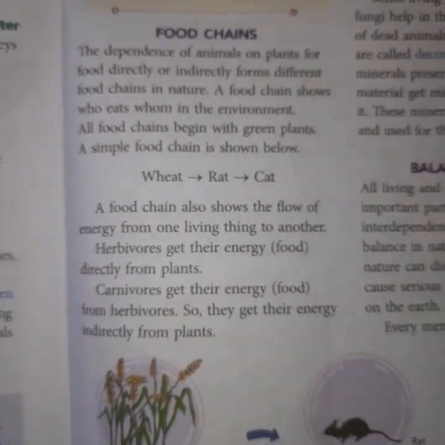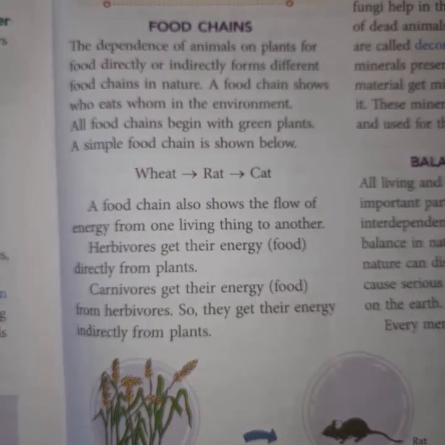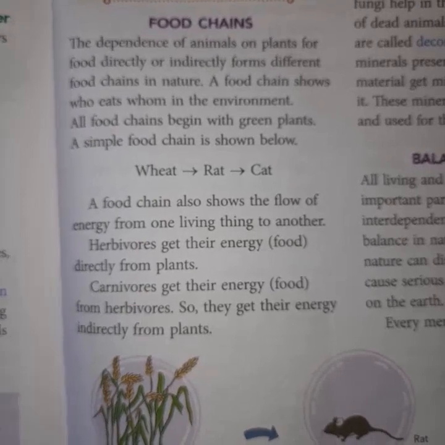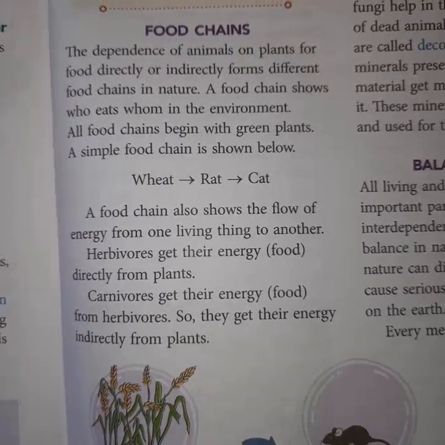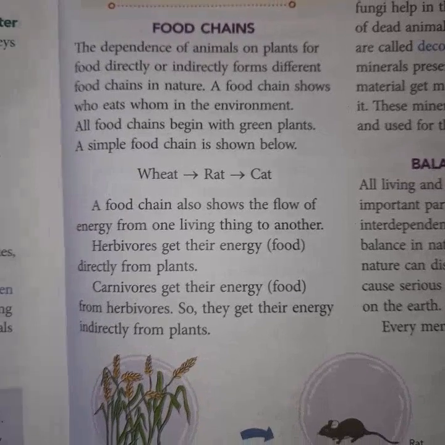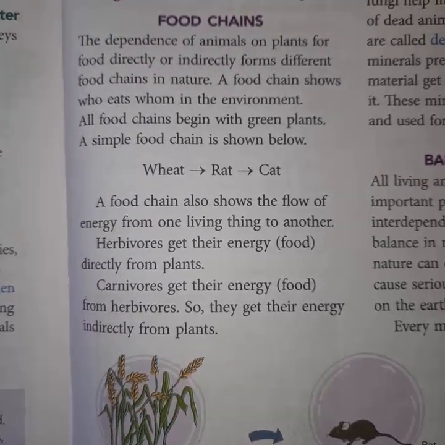Food chain means the sequence of the transfer of energy from one animal to the next animal. So how one animal is dependent on another animal for the food, for the energy, and how it will survive, that's nothing but the food chain.